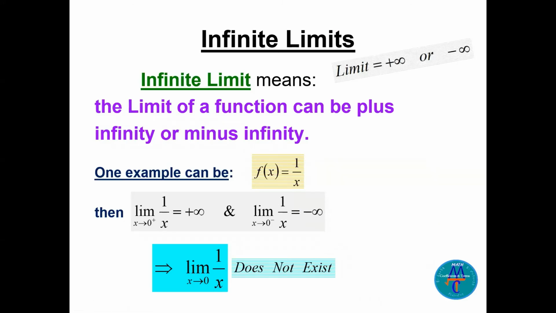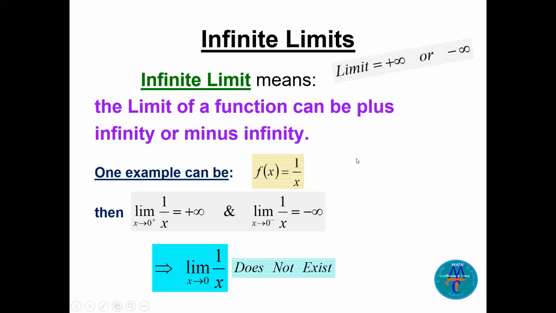Infinite limits means the limit is infinity. Infinite limit means the limit of the function can be plus infinity or minus infinity. If we look at this example, f of x is equal to 1 over x. Let's find the limit of this function as x goes to 0 from the positive side.